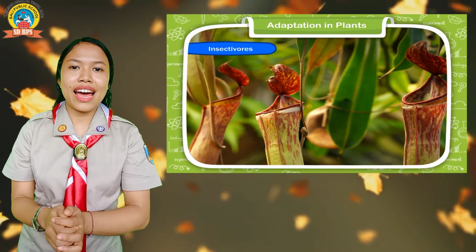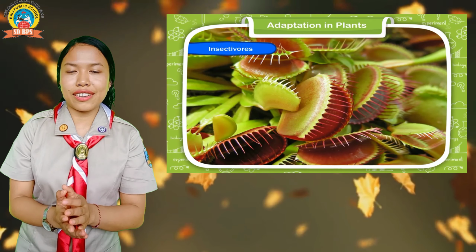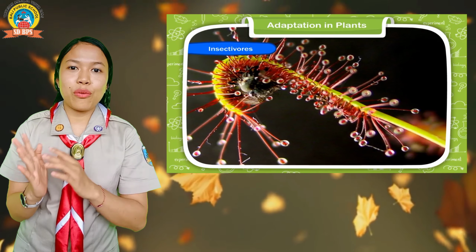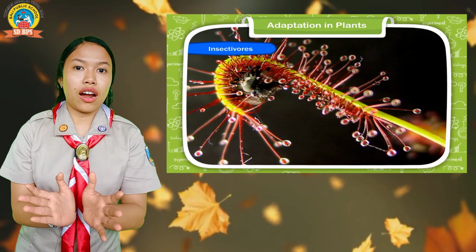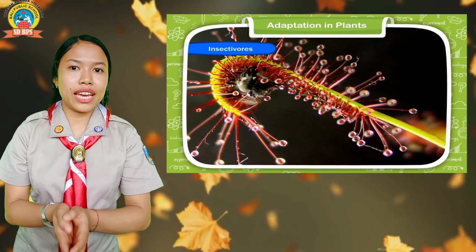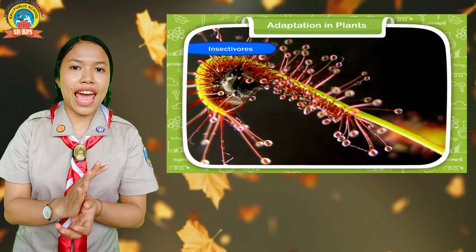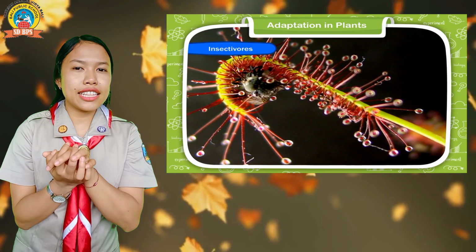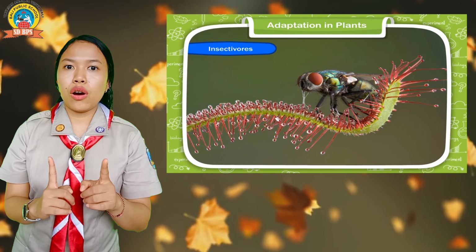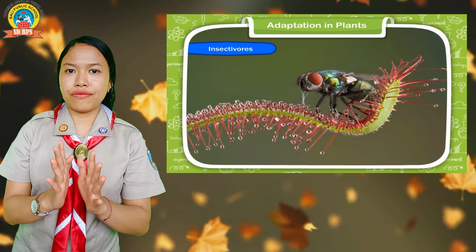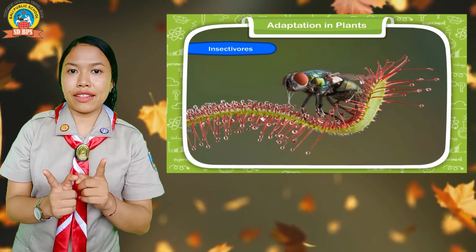It's called insectivorous plant. Well, what is insectivorous plant? Those are a kind of plant which are carnivore and they eat insects as their food. So what is the example of insectivorous plants?